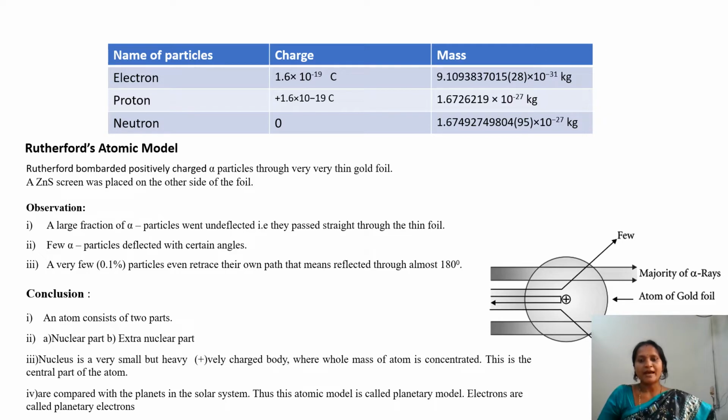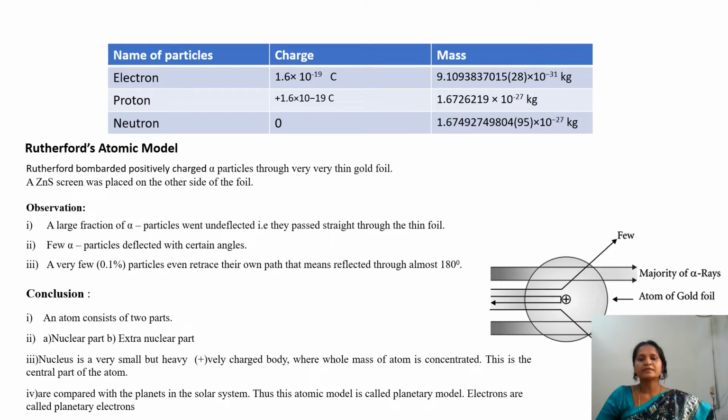First, maximum rays pass straight through the thin gold foil. Second, very few rays are deflected, making some angle. Third, very few, that means 0.0001% of the rays, retrace or rebound their path.